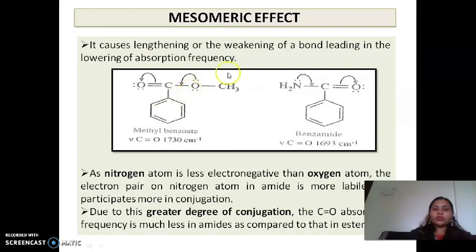Example, methyl benzoate and methyl amide. In methyl benzoate, there is an oxygen near the carbonyl group, and here the nitrogen is near the carbonyl group. Due to the lower electronegativity of nitrogen, it has a lower absorption. The high electronegativity of oxygen gives it a higher absorption. So here conjugation is one of the most important factors which will affect it. Here there is greater conjugation as compared to methyl benzoate, so the frequency increases or decreases.